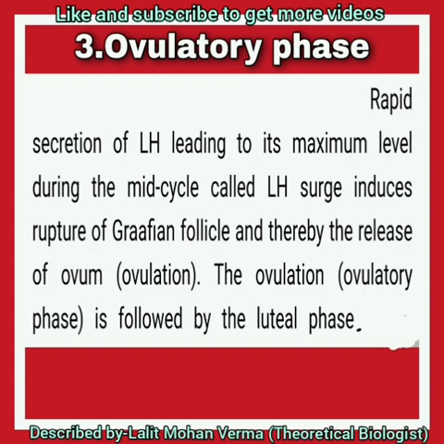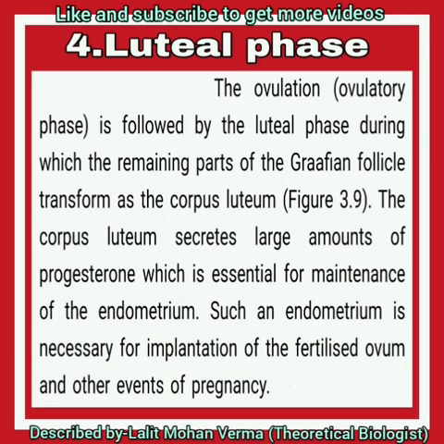So now the fourth one is the luteal phase. The ovulation is followed by the luteal phase, during which the remaining part of the Graafian follicle transforms into the corpus luteum. You can see in the figure which I have discussed earlier. The corpus luteum secretes a large amount of progesterone, which is essential for maintenance of the endometrium.